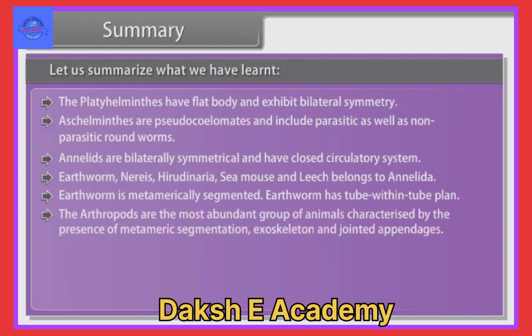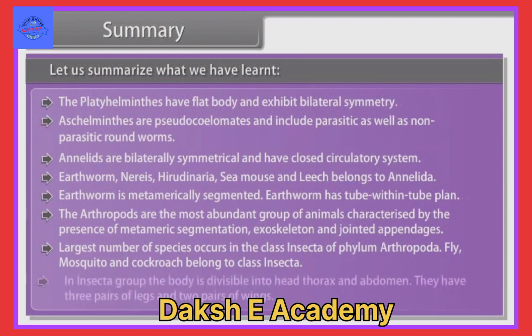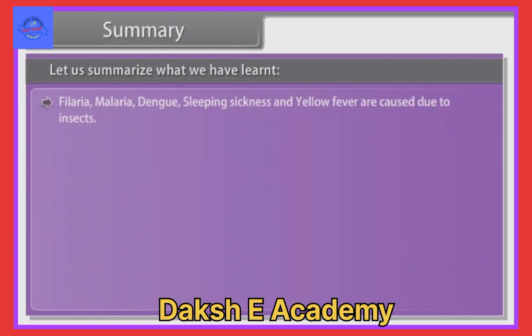The arthropods are the most abundant group of animals, characterized by the presence of metameric segmentation, exoskeleton and jointed appendages. Largest number of species occurs in the class Insecta of phylum Arthropoda. Fly, mosquito and cockroach belong to class Insecta. In Insecta, the body is divisible into head, thorax and abdomen. They have 3 pairs of legs and 2 pairs of wings. Filaria, malaria, dengue, sleeping sickness and yellow fever are caused due to insects.